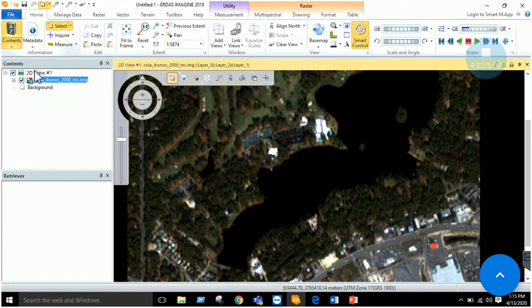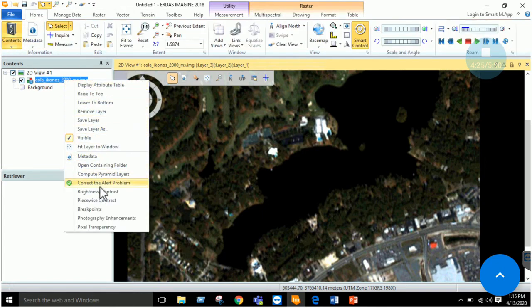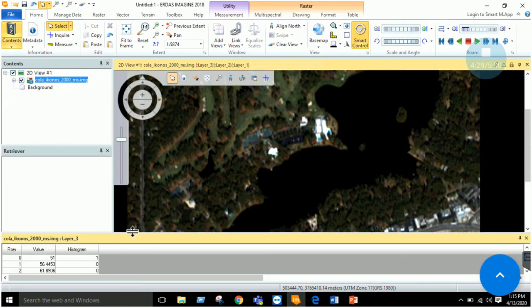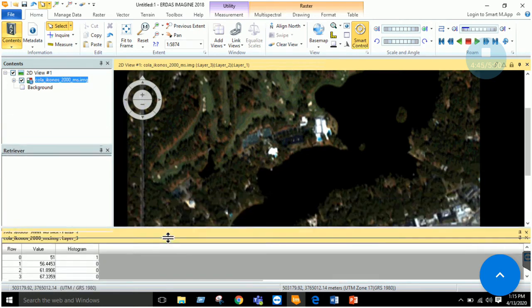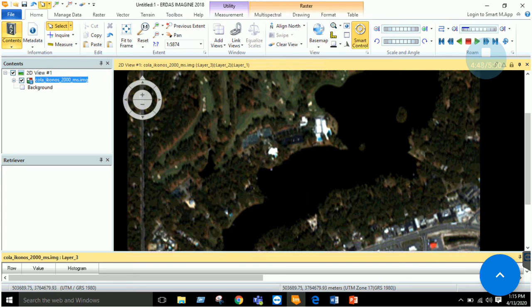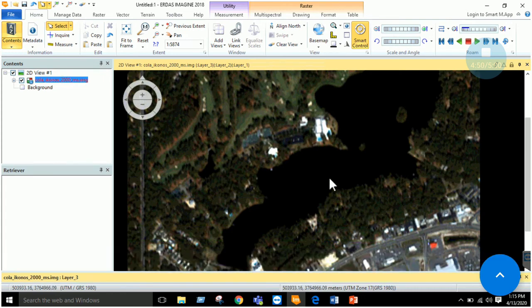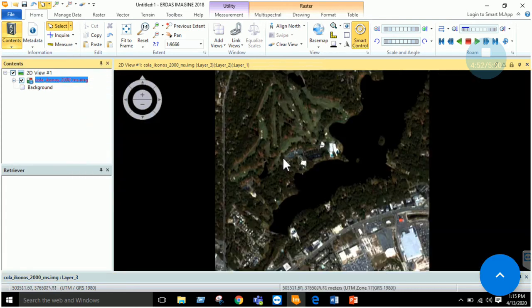Okay, the next thing is to display the attribute table. If you click on this, here the attribute table will be displayed. In row 0, your value 51 is repeated 1 time, 56 is repeated 0 times, and their histogram is shown, right? So this is a basic attribute table which we have seen in the metadata tab. Just put it down right over here, click fit layer to window again. So we are clear with the basics now.